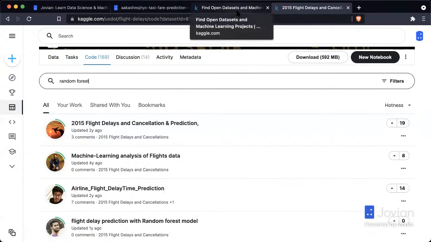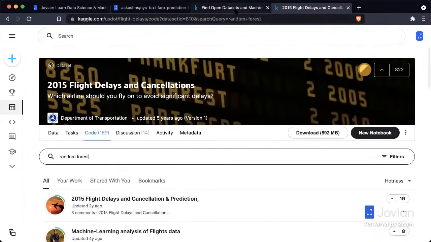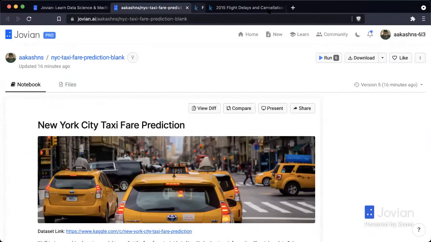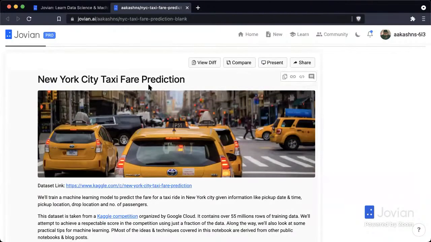So you have hundreds of real world data sets to choose from, because most of the data sets in Kaggle competitions have come from real companies that are looking to build machine learning models to solve real business problems. So with that context, let's get started.